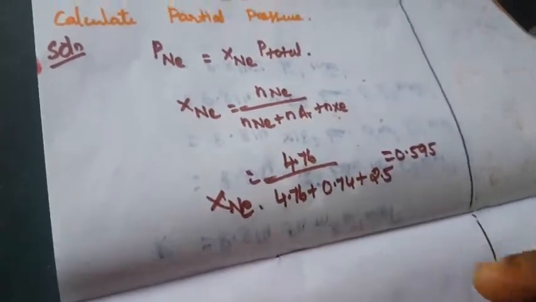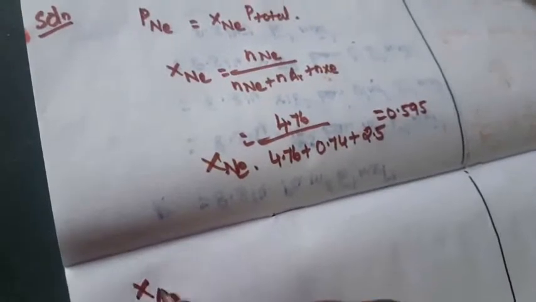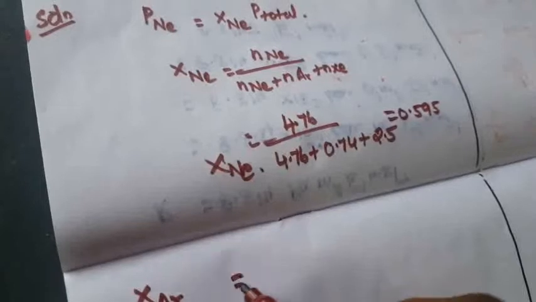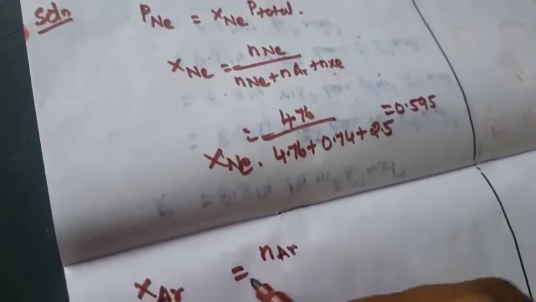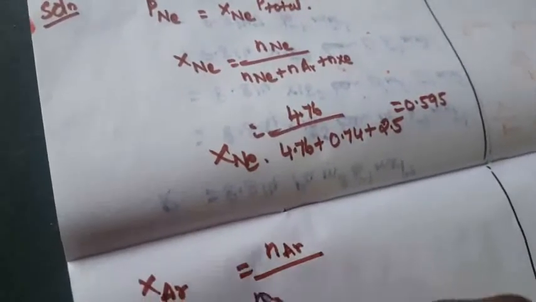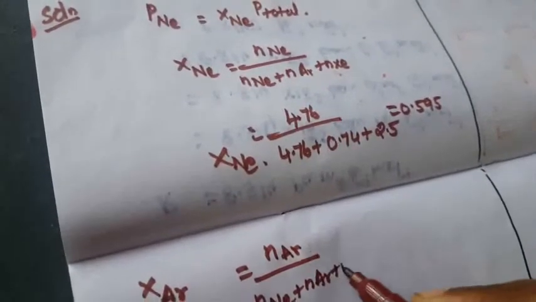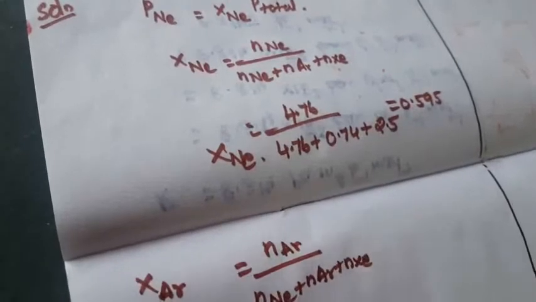Okay, next we are going to see the mole fraction of argon. What is the mole fraction of argon? It is equal to the number of moles of argon divided by the number of moles of neon plus argon plus xenon. Okay, you substitute all those values.